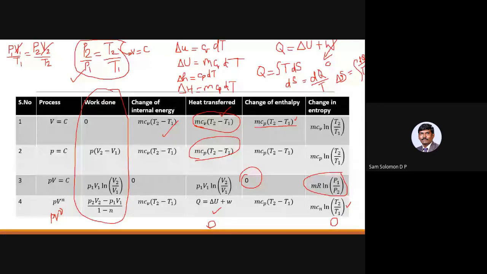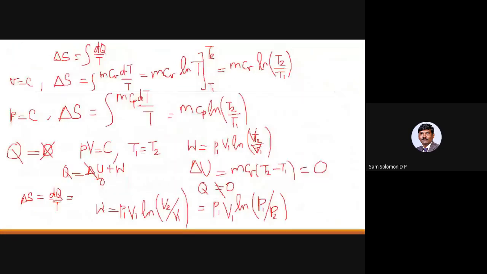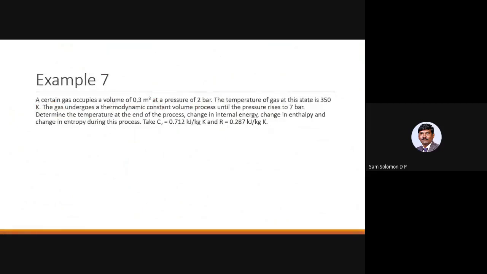Okay, so this table, most of you would have studied this in your introduction to mechanical sciences itself, and you may get problems from this particular table also. They will give you a set of conditions and ask you to find the work done, change in internal energy, change in enthalpy, change in entropy, and the mixed out values. Okay, so one such problem I have taken as an example. A certain gas occupies a volume of 0.3 meter cube at a pressure of 2 bar. Okay, so they have given you the initial volume.